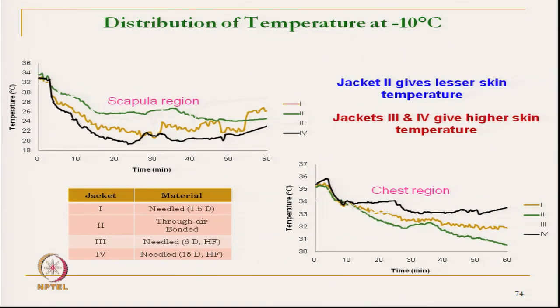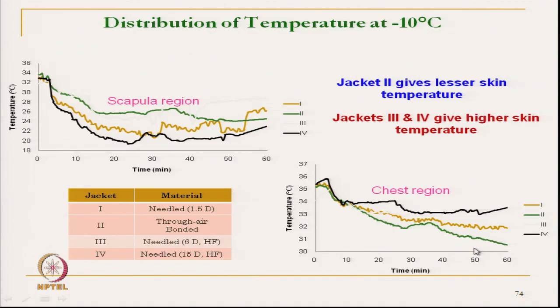At sub-zero temperature, if we see carefully, jacket 2 gives a lower skin temperature. In the scapular region it is confusing, but if you see the other, chest region, it gives the lower skin temperature.